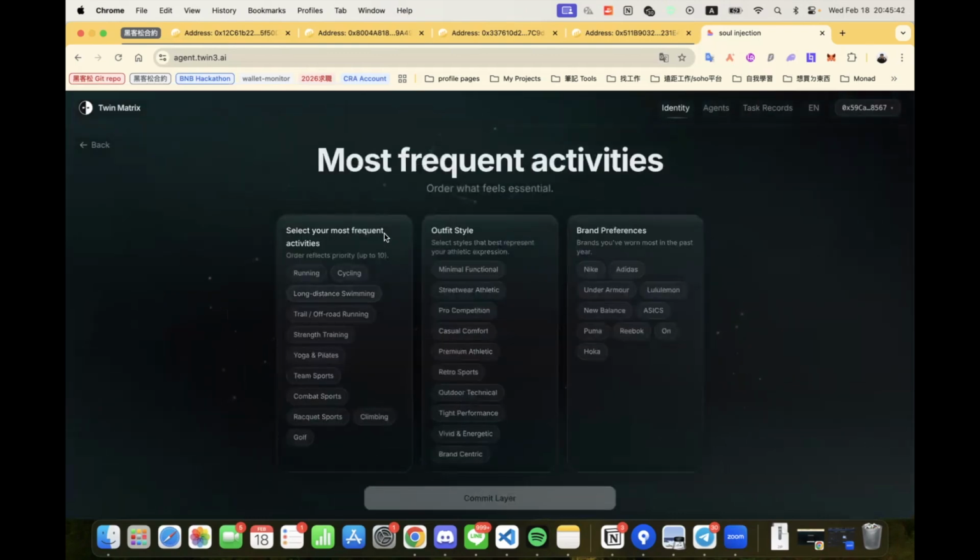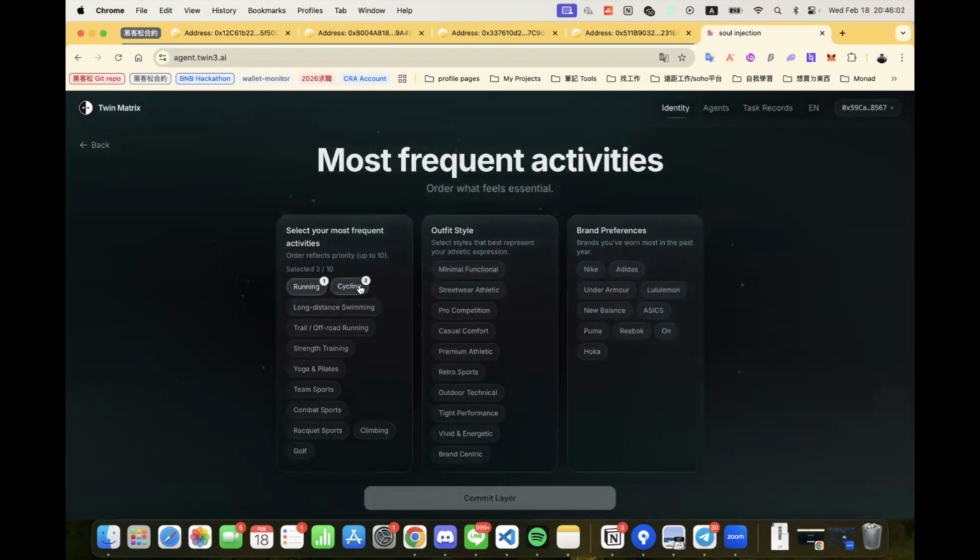Now we move to the Activity Preference layer. Here you can see most frequent activities, outfit style, and brand preferences. For example, we select running and cycling as top activities. For outfit, we select casual comfort. On the right side, we select Nike and Lululemon as preferred brands.